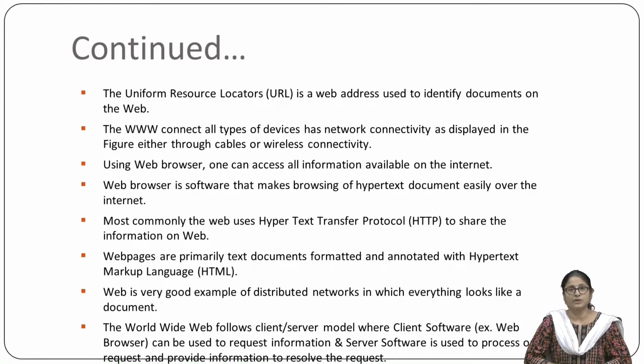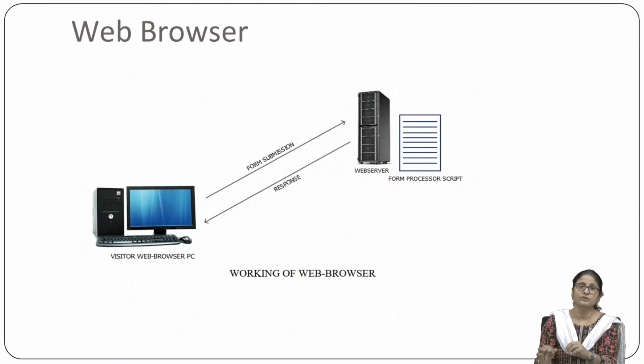The web is a very good example of a distributed network in which everything looks like a document. The World Wide Web follows the client-server model, where the client software, which we call a web browser, can be used to request information, and the server software is used to process the request of the client, and it also resolves the request. So this is all about what is WWW.